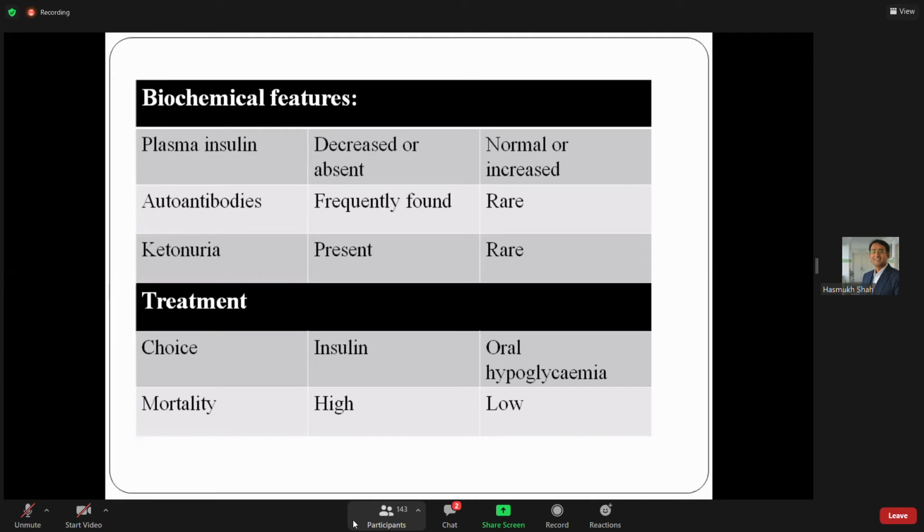The biochemical features, when you go for the biochemistry: plasma insulin level, as all of you know, in type 1, due to the destruction of the beta cells, is decreased or absent. Here, it is normal or increased. Why is insulin level increased in type 2? Can anyone explain in the chat room? Why is insulin level increased in type 2 diabetes mellitus? What is the reason?